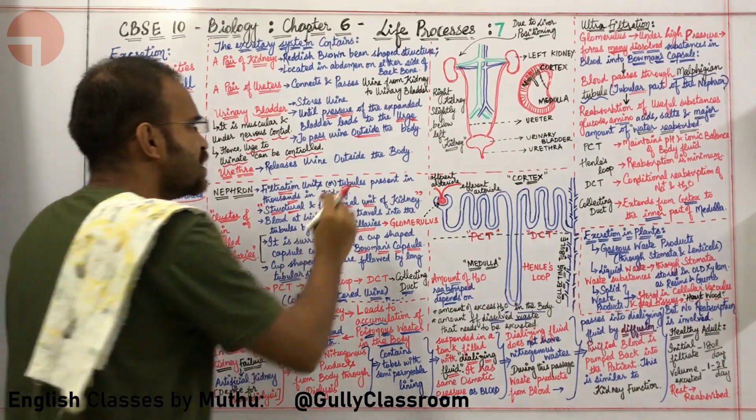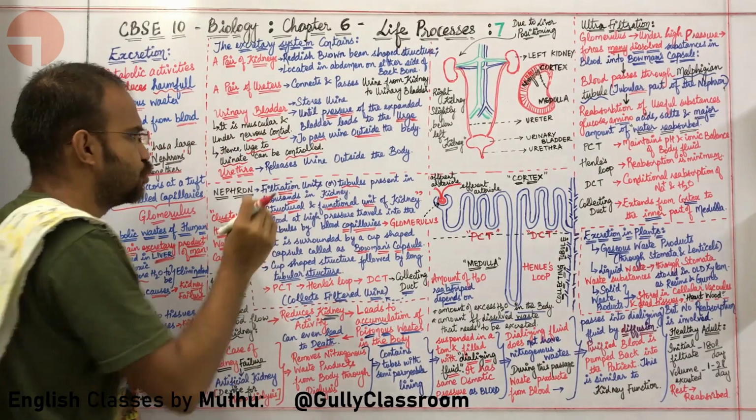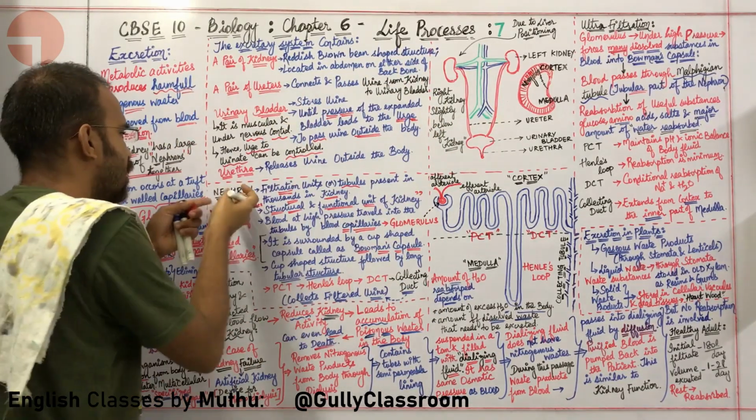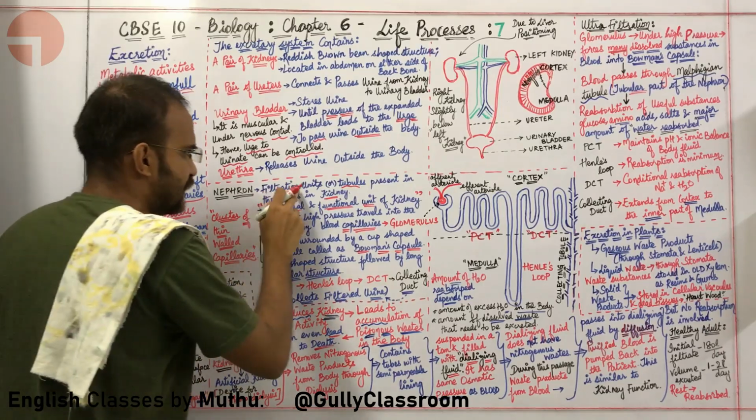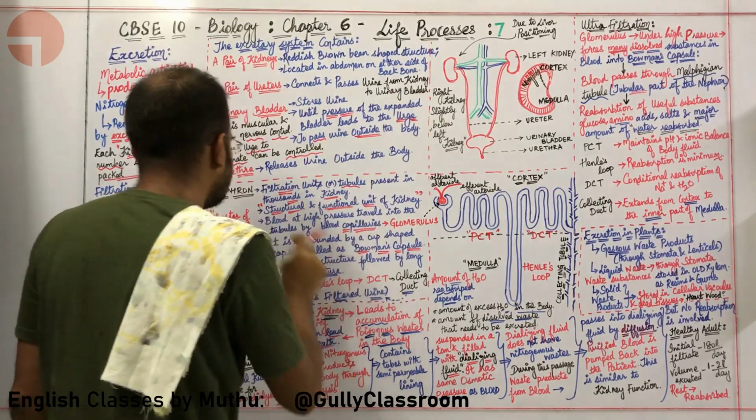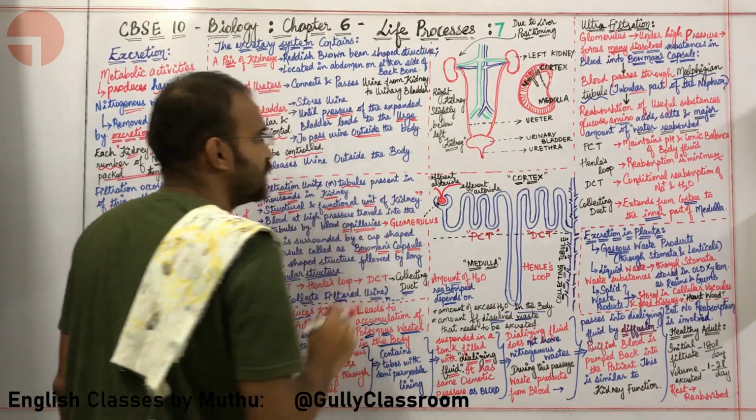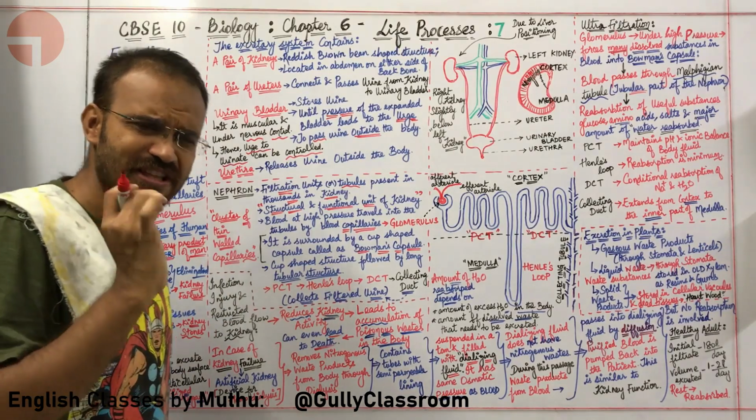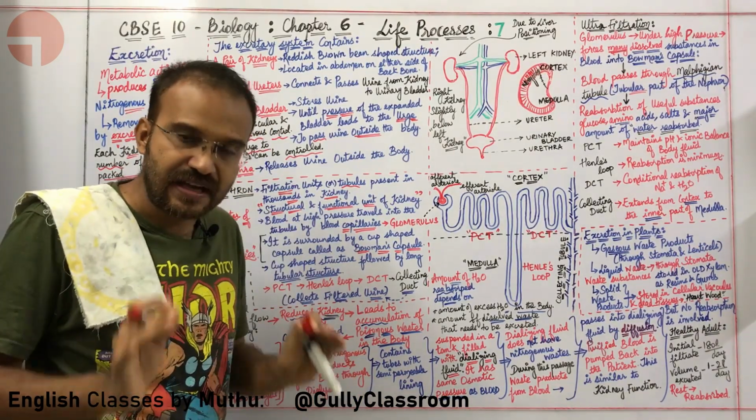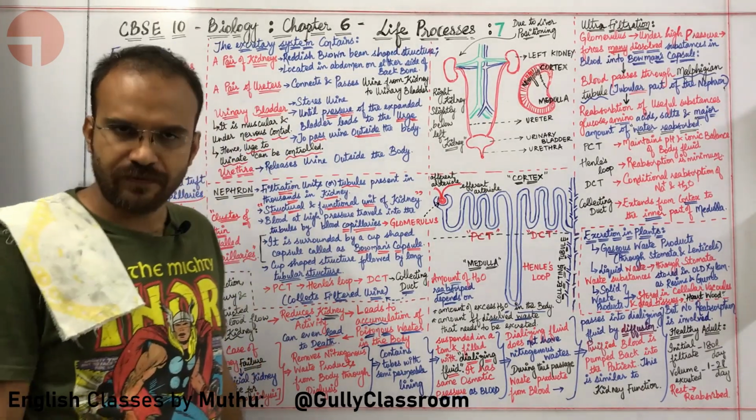Absolutely, Thangam. The functional unit of kidney, the filtration unit of kidney, the tubules that actually do the filtration in kidney is called as nephron. The filtration unit or tubules present in thousands in the kidney is called as nephron. It is the structural and functional unit of kidney. Just like the way the lungs are made up of alveoli.